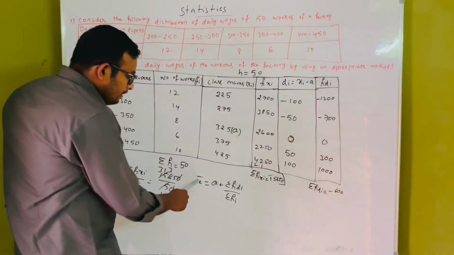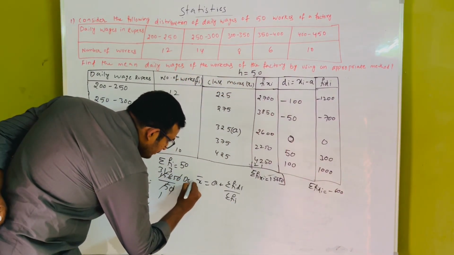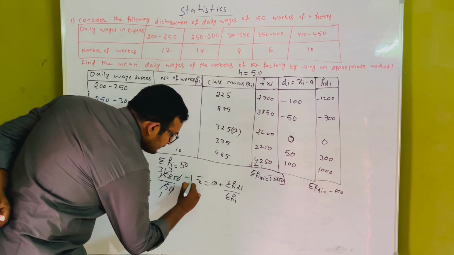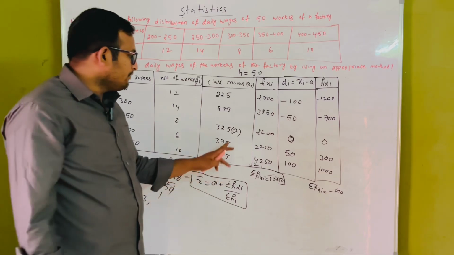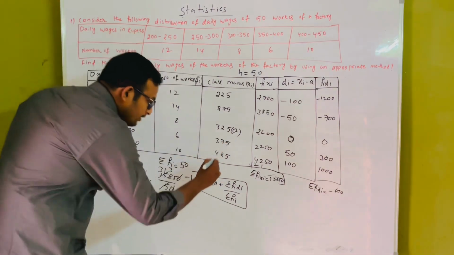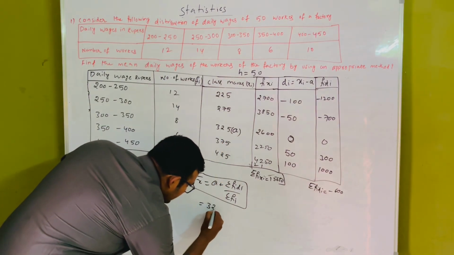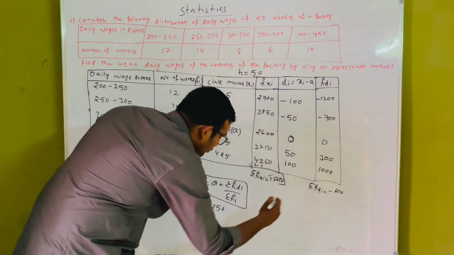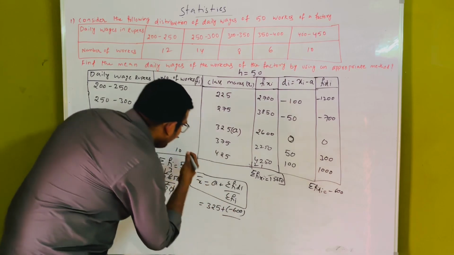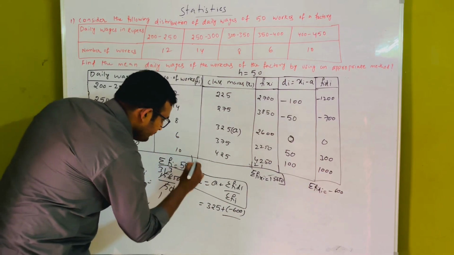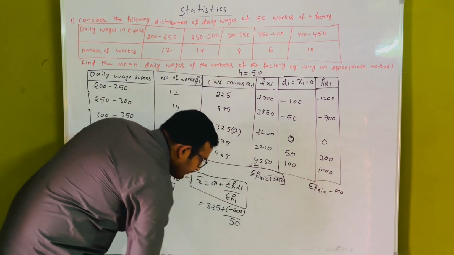We know this deviation formula. This is the deviation mean. A is the assumption. We already know the assumption value is 325. Assumption value is 325 plus sigma fi di, how much will we get? Minus 600 by sigma fi, which is 50.